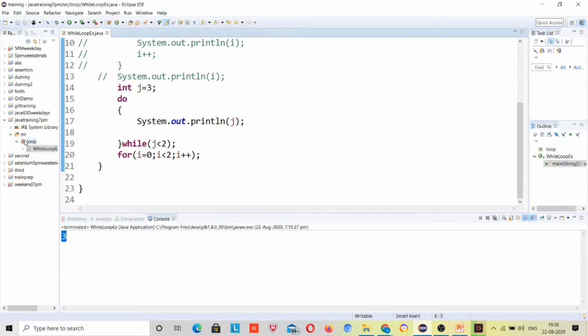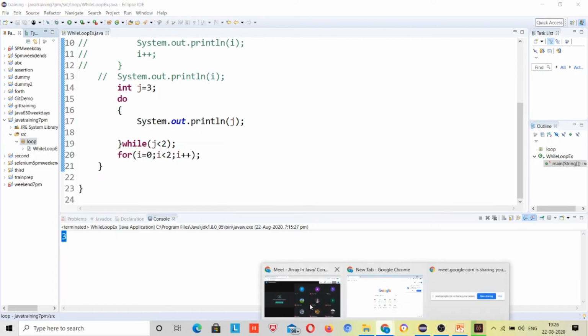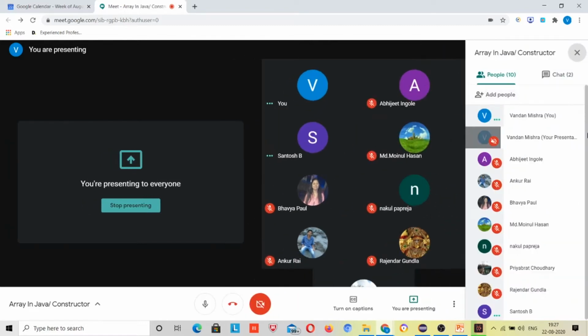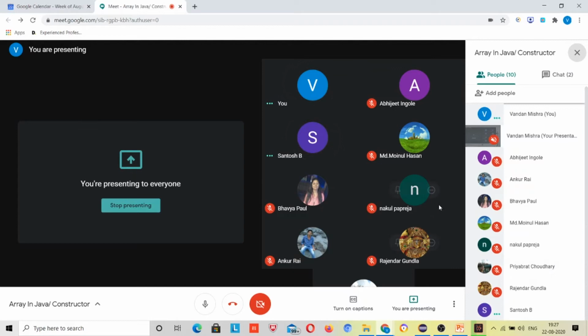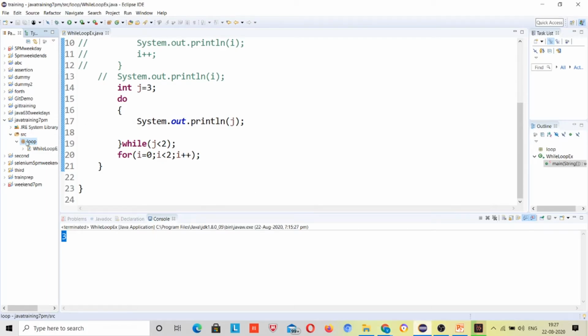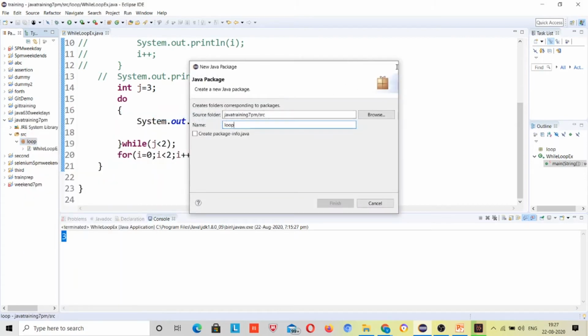So now I'll be going to the array part, but before that I want to know whether everybody got some understanding related to arrays. Anybody? Santosh, Bhavya, Nakul, Moinul, right? Everybody? Okay. Understood. Okay. So now I'll be starting with array coding.